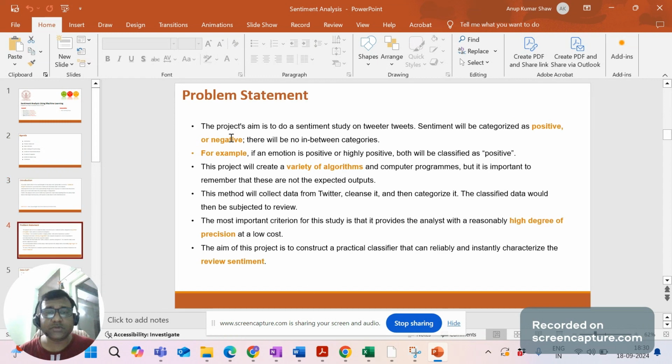The problem statement is just a sentiment study on Twitter tweets, and we have categorized this into two sections: negative sentiment or positive sentiment. We have also worked with a variety of algorithms and tried to clean the data. As I told, we have not just collected the data and started using it in the model. We first cleansed it, then lemmatized it, then tokenized it and categorized it accordingly. Based on that, we have provided the sentiment.